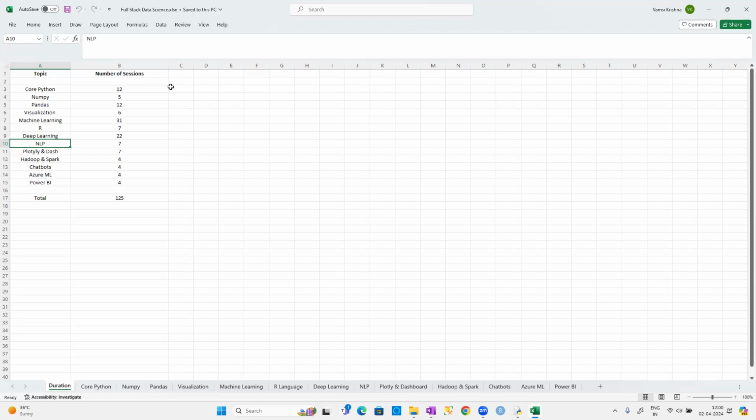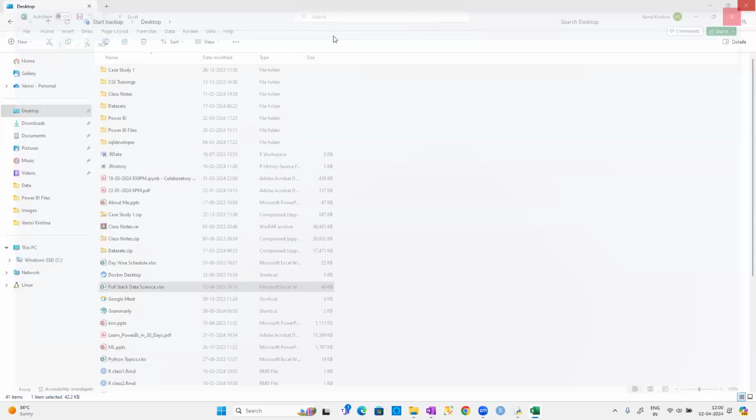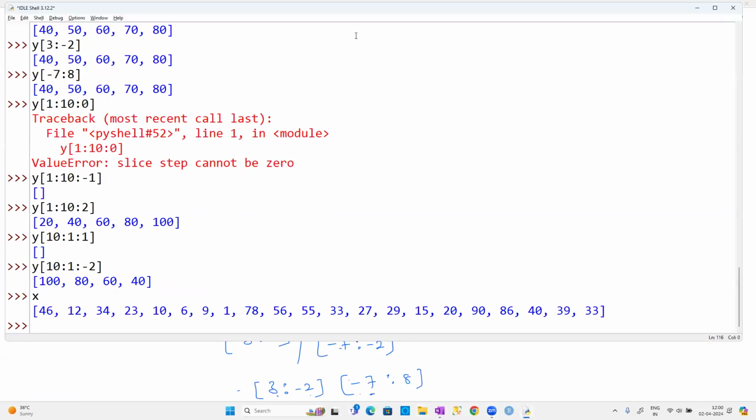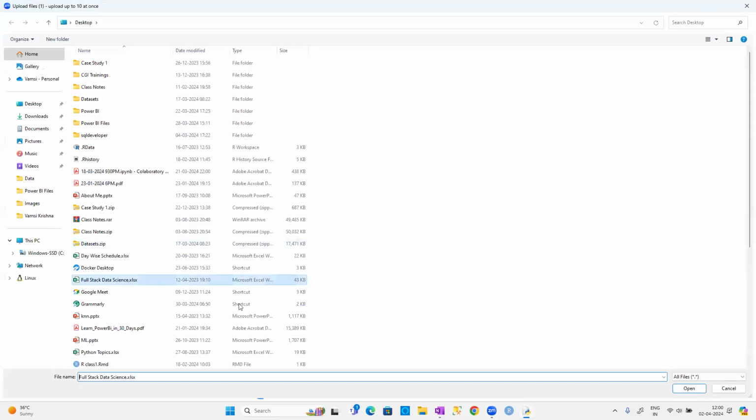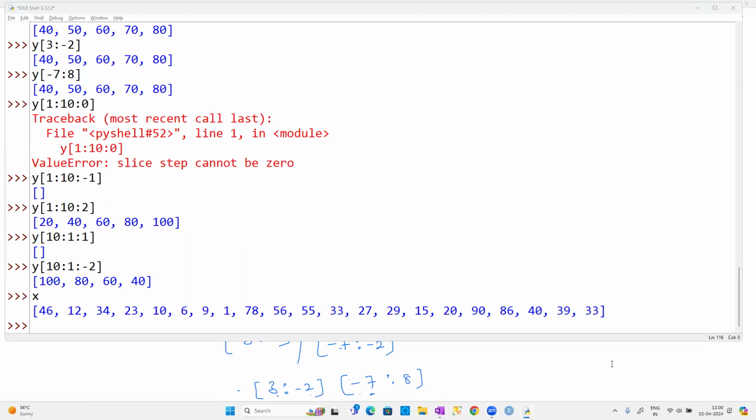Okay, I'll share this file with you, guys. I think I've already shared it with everyone. Once again, for anybody who has joined today's class, I'll share the file. You can go through it and understand what topics we are going to be covering as part of our training program. I shared the Excel sheet with everyone. Please download it, go through it, and understand what topics we are going to be covering.